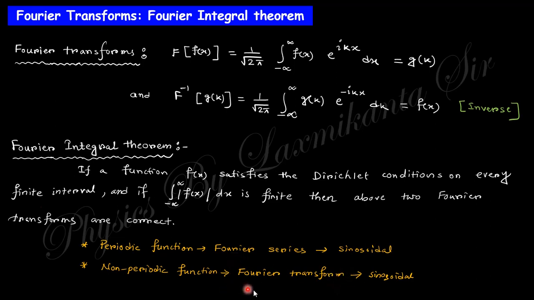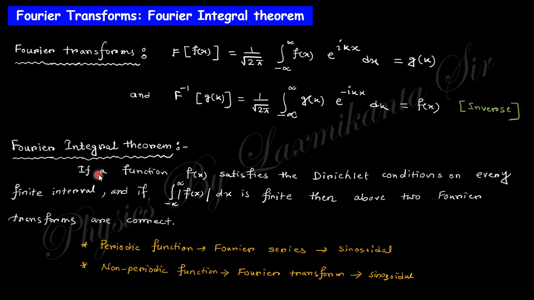This is the important part of the Fourier transformation. In case of a periodic function, this function can be represented by sine and cosine functions using Fourier series expansion. In case of a non-periodic function, this can also be represented by sine and cosine functions using Fourier transform expansion.